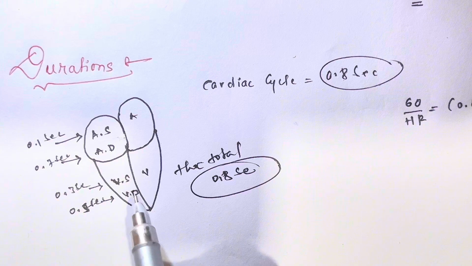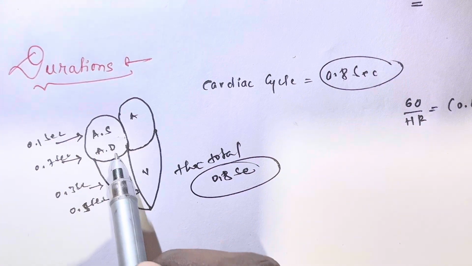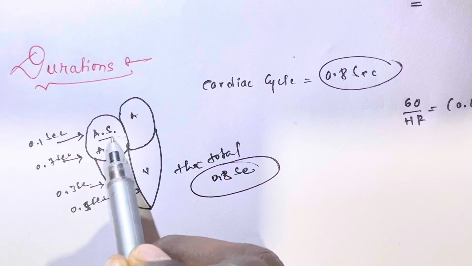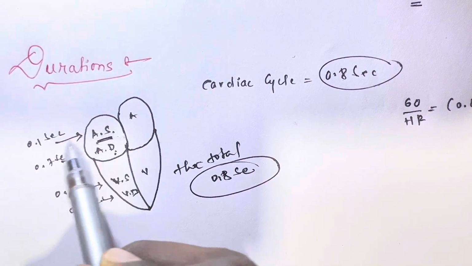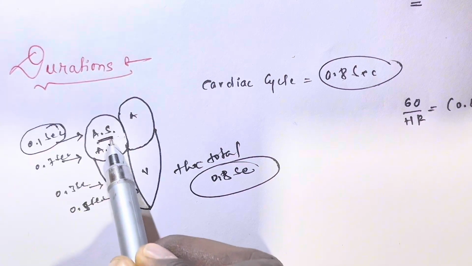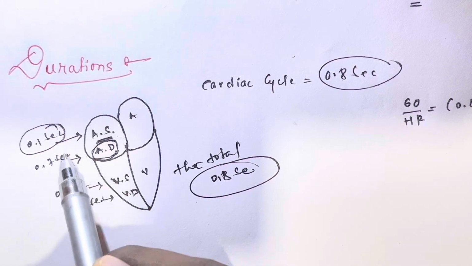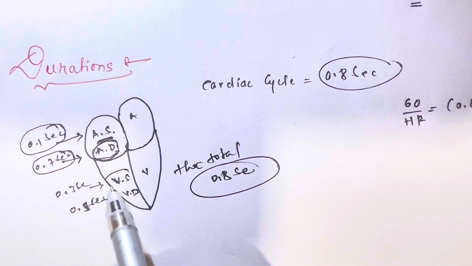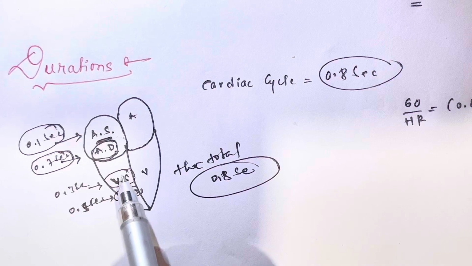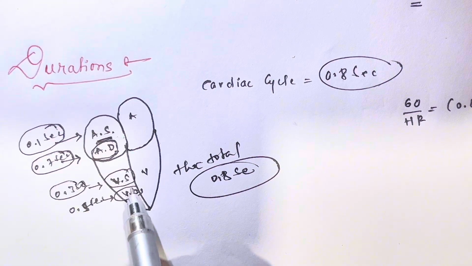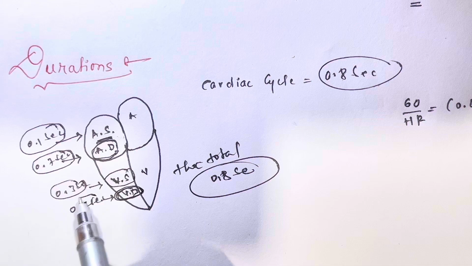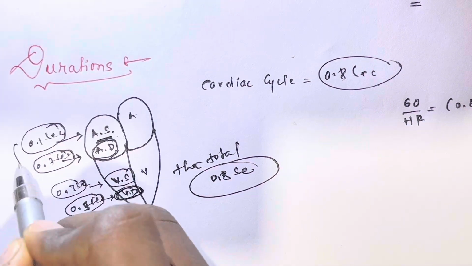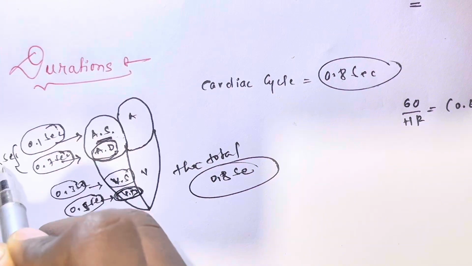I told you previously what systole and diastole are. Systole means contraction and diastole means relaxation. So atrial systole, the atrial contraction time, is 0.1 seconds. Atrial diastole, the atrial relaxation time, is 0.7 seconds. As usual, for ventricular systole and ventricular diastole, ventricular contraction is 0.3 seconds and ventricular relaxation is 0.5 seconds. This is also 0.8 seconds total. See, both also total 0.8 seconds.